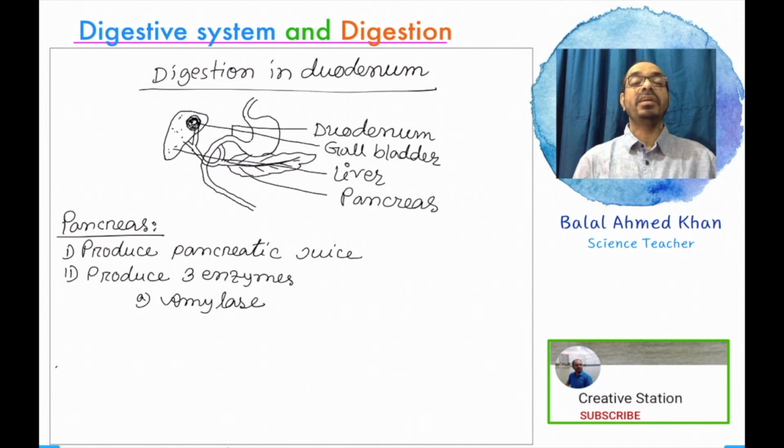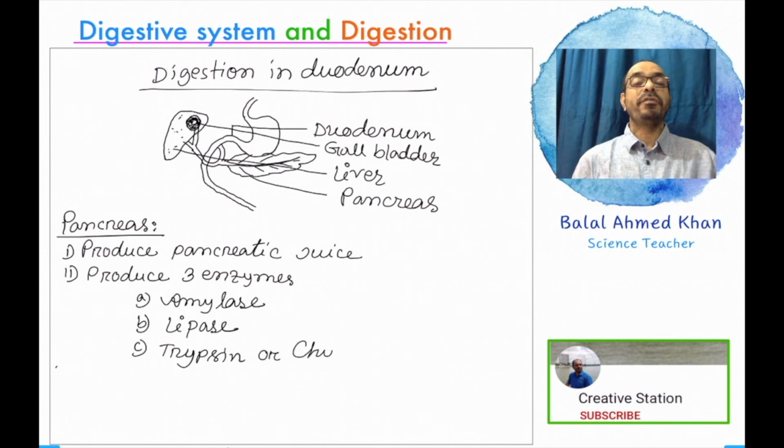One of them is amylase. Amylase acts on carbohydrate food substance. With the help of amylase, carbohydrate food is converted into a simple absorbable food named glucose. Lipase, another enzyme produced from the pancreas, acts on fat and converts fat droplets into fatty acid and glycerol.